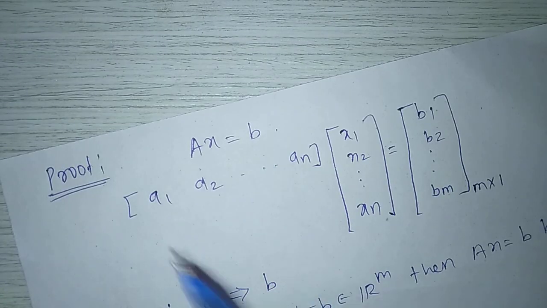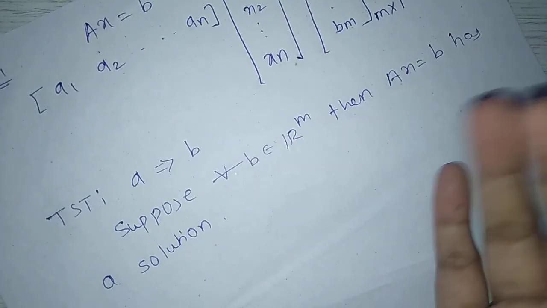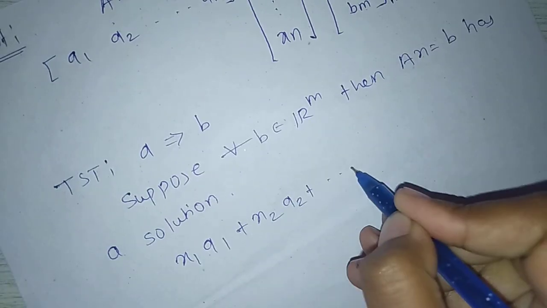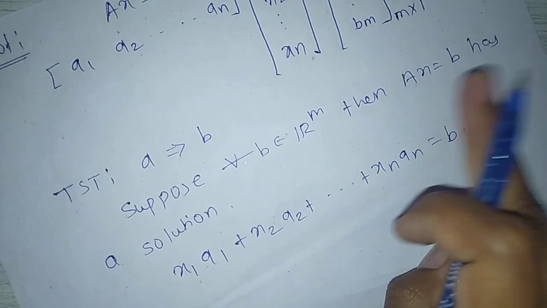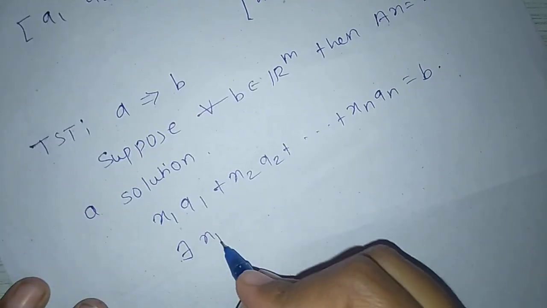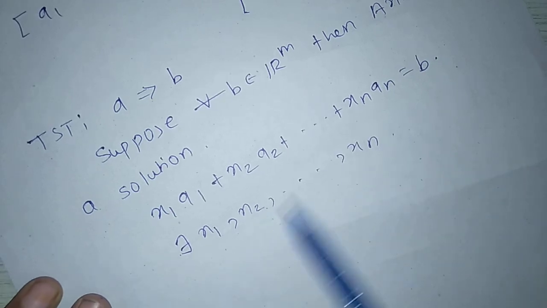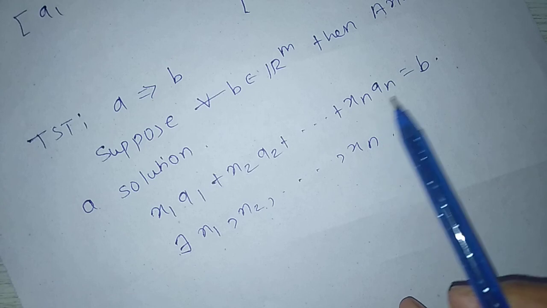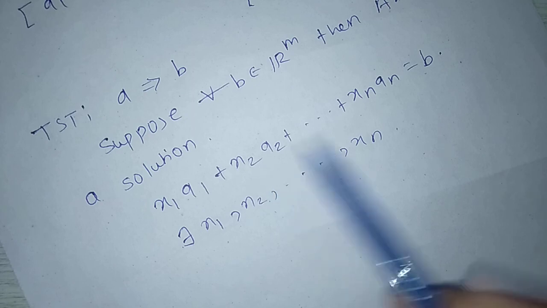Ax = b has a solution means there exist x1, x2 and so on, xn such that Ax = b can be written as x1 a1 plus x2 a2 plus and so on plus xn an equals b. So the values x1, x2 and so on, xn exist, and x1 a1 plus x2 a2 plus and so on plus xn an equals b, which means b is a linear combination of the columns of A.